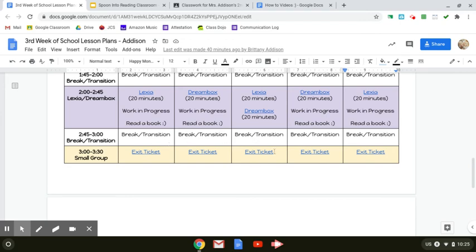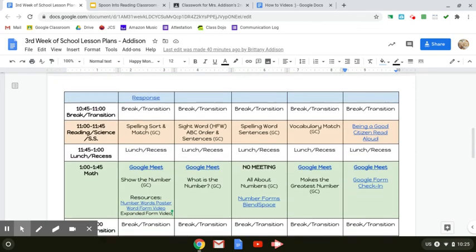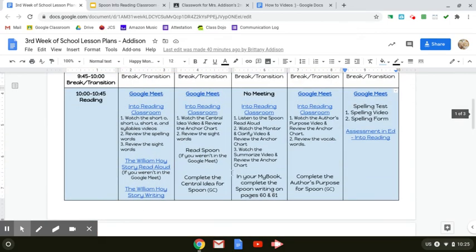Remember to do your exit ticket each day so I know that you were present and that you were completing your work. Now, remember, GC means that you go to Google Classroom.